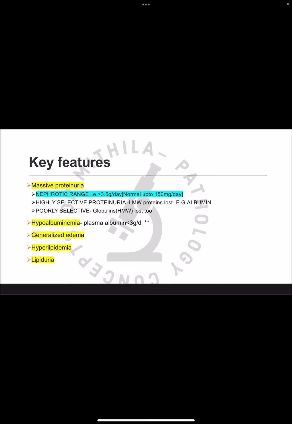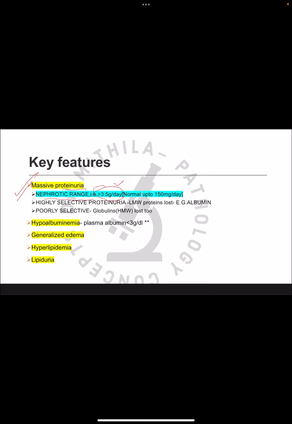So, first and most important is massive proteinuria. The proteinuria in nephrotic syndrome is known as nephrotic range proteinuria, and you should remember this value. It is very, very important. The proteinuria in nephrotic syndrome is more than 3.5 gram per day. The normal proteinuria can be up to 150 milligram per day, but here you can see there is massive proteinuria, and this is nephrotic range proteinuria.